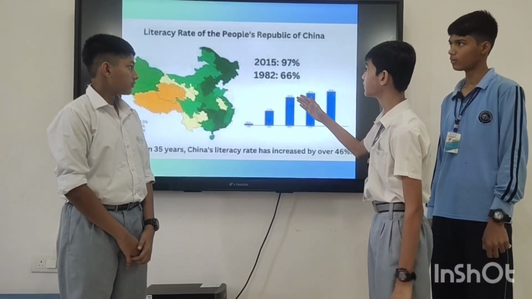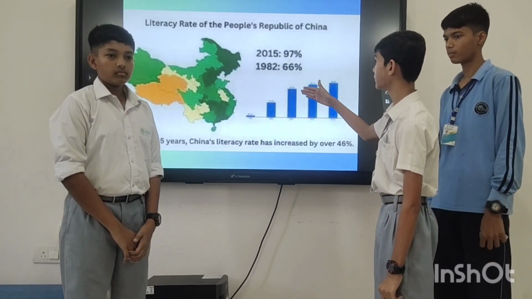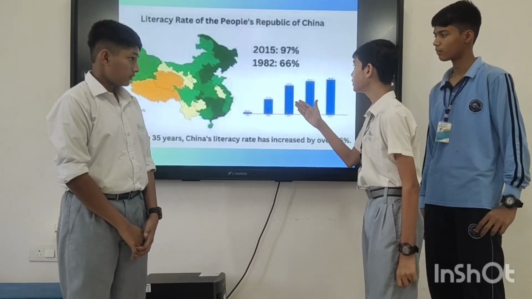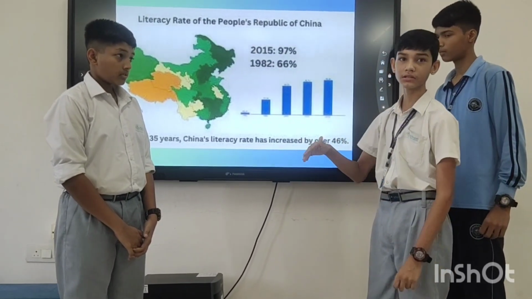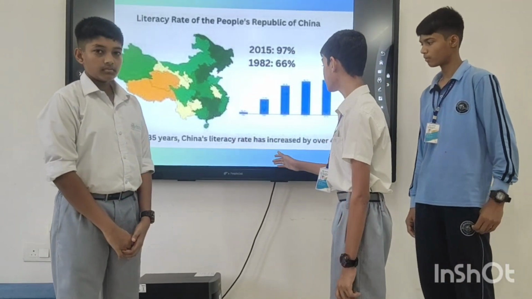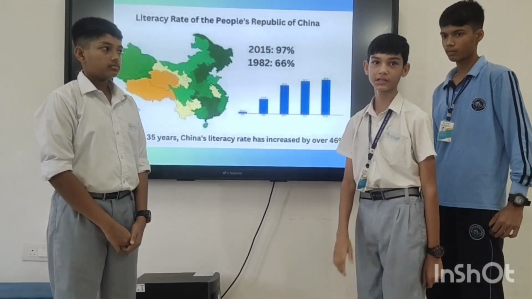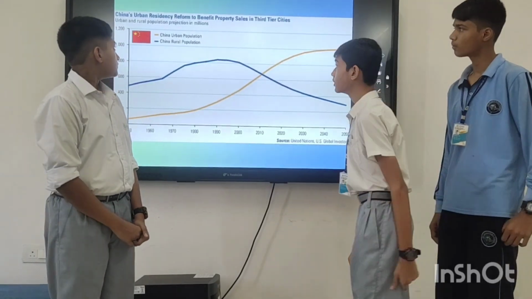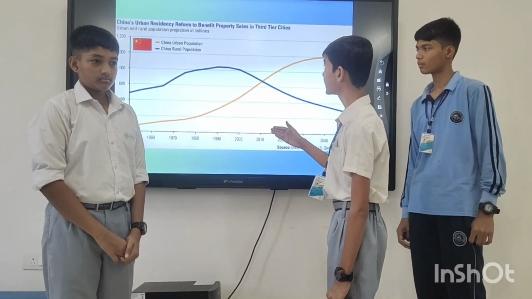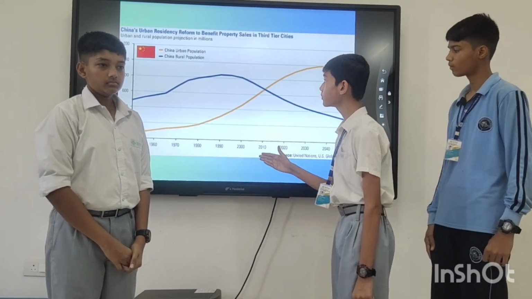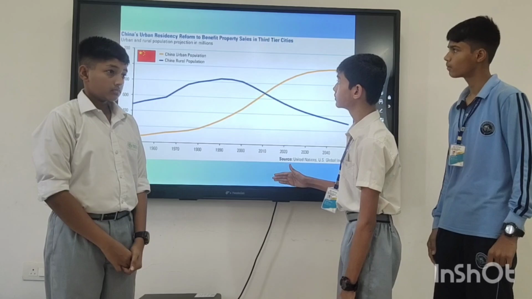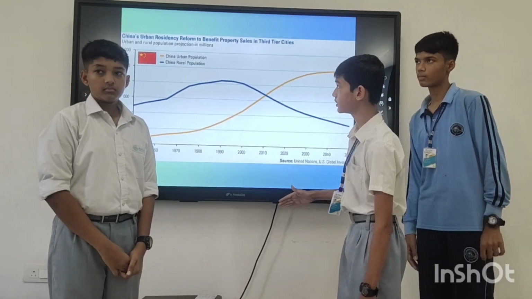Here you can see the literacy rate of the People's Republic of China in 2015 is 97% and in 1982 it was 66%. It has increased by a huge amount. In less than 35 years, China's literacy rate has increased by over 46%. China's urban residents are set to benefit from property sales in third tier cities. Urban and rural population projection in millions. China's urban population is increasing more than the rural population.